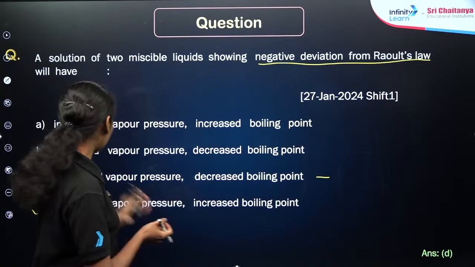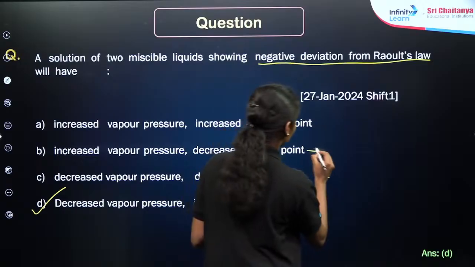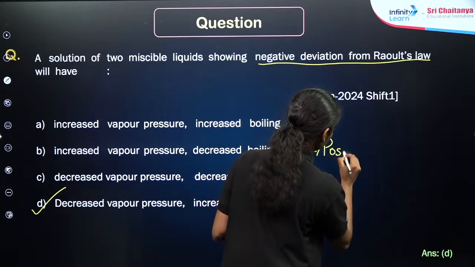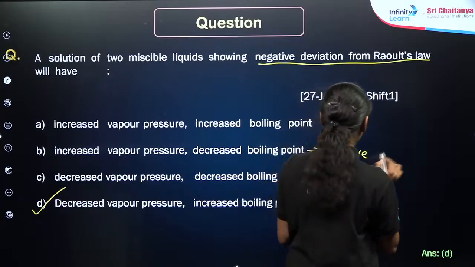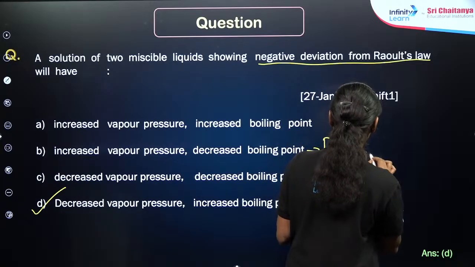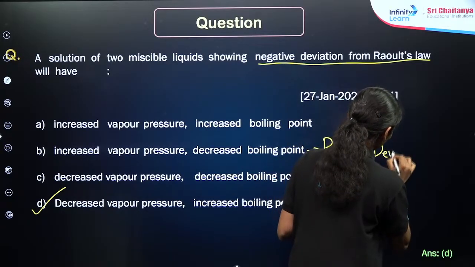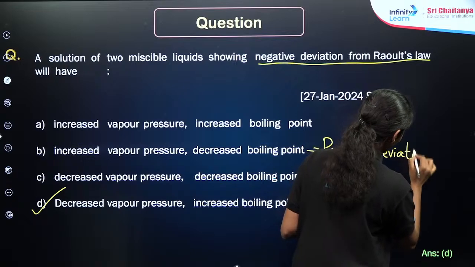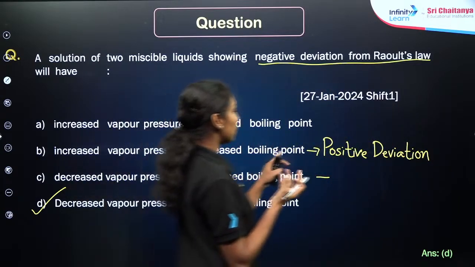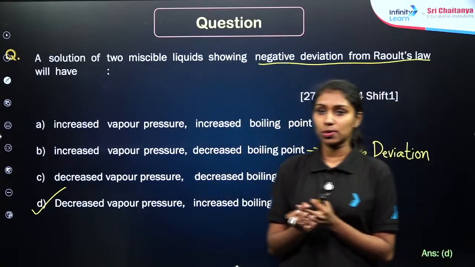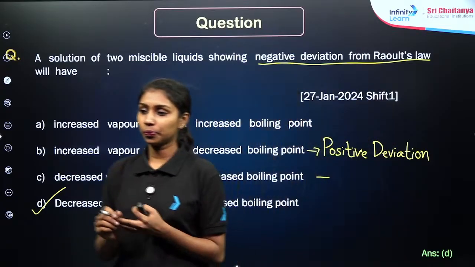Now it will be option B, right? Positive deviation means it will show more vapor pressure as compared to the expected from the Raoult's law. So, as the vapor pressure increases, what will happen to the boiling point? Decreases, right? So, increased vapor pressure and decreased boiling point will be the condition for positive deviation from Raoult's law. Clear?